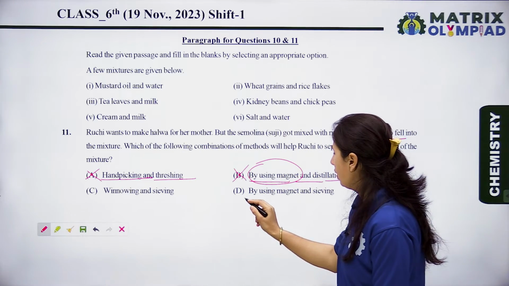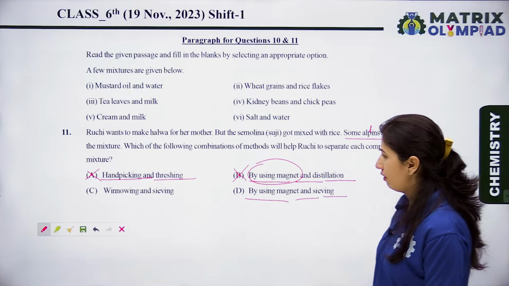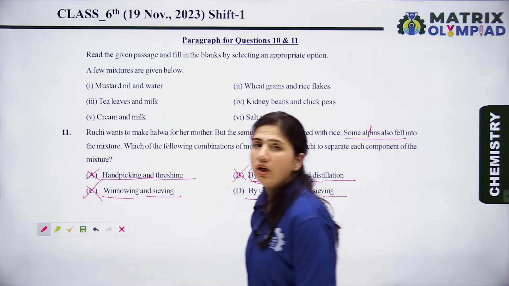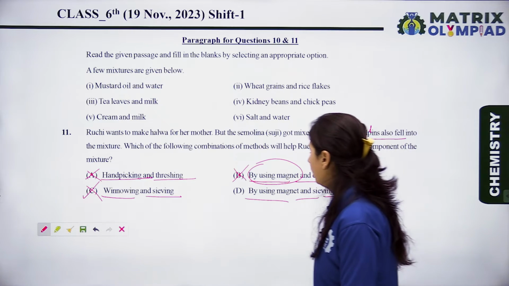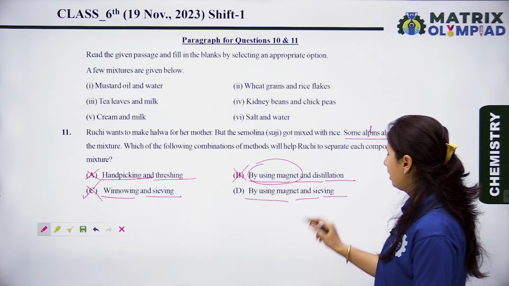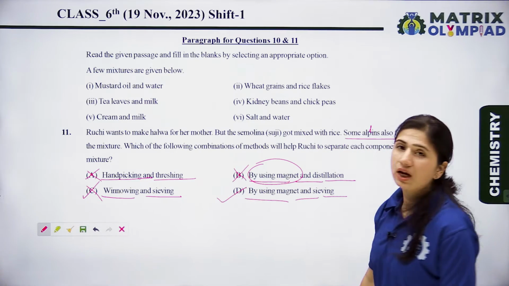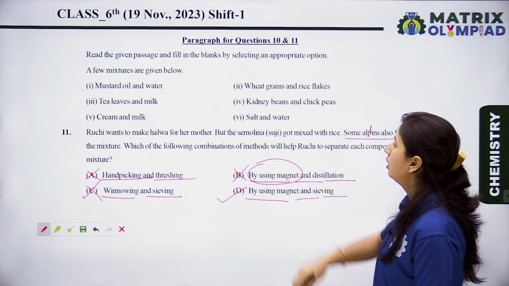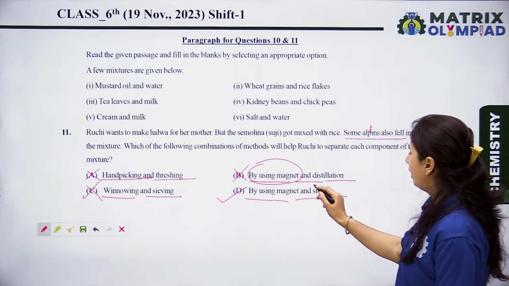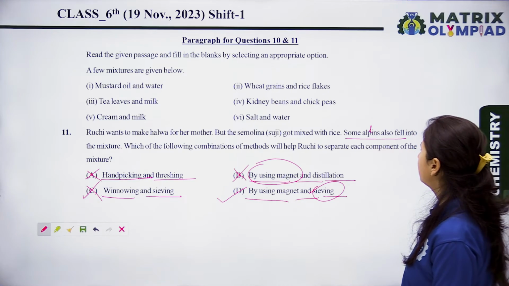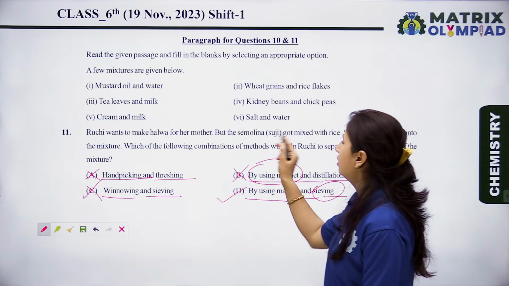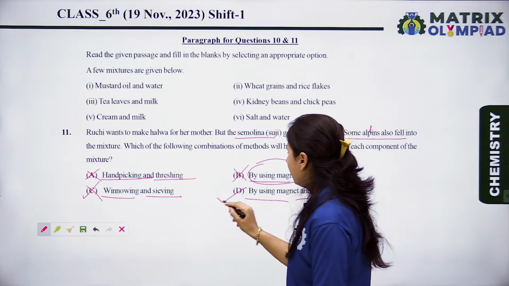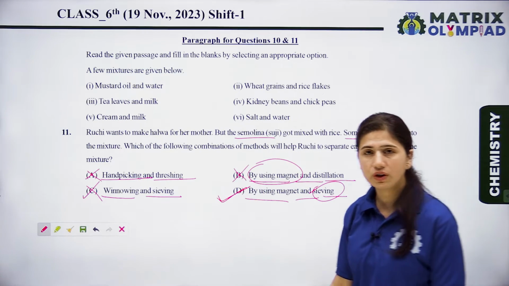Now let's see the D, by using magnet and sieving, and C is winnowing and sieving. This is also a wrong statement or wrong option. Now let's see, by using magnet and sieving. Yes, this is a right option, because we know that by magnet we separate the alpins from the semolina or suji, and by sieving we can easily separate the rice and that's semolina. Okay, so option D is the right option for this question.